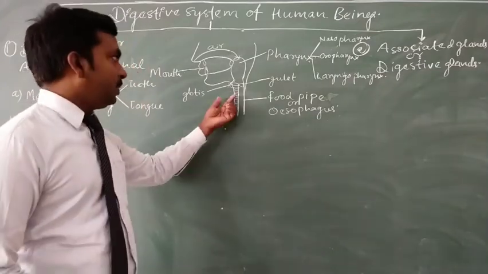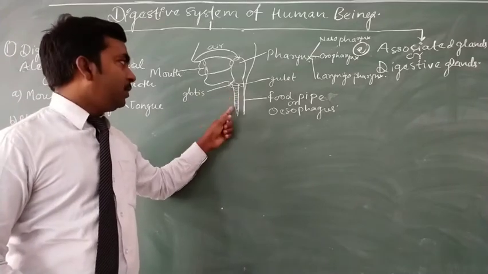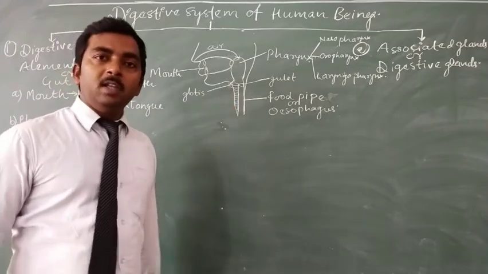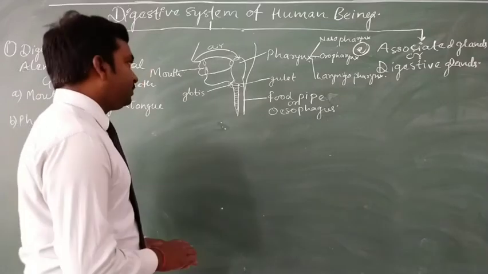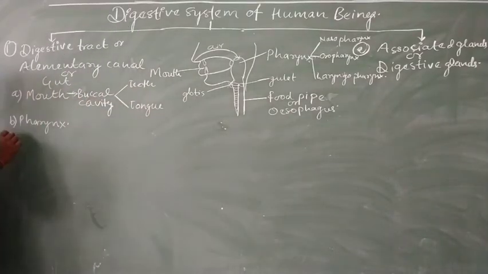At that place we will clarify the structure which is known as trachea or windpipe. So after pharynx, the next part of alimentary canal is the esophagus.